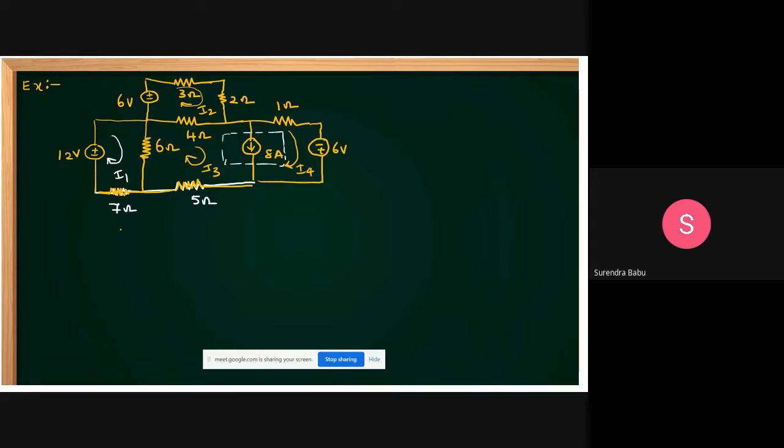Then we can apply KVL. First, I am applying it for this loop. 6 into I1 minus I3, plus 7 into I1, is equal to 12. Then what can you get? This is 13 I1 minus 6 I3 is equal to 12. Let this be equation 1. Okay, one equation I got.